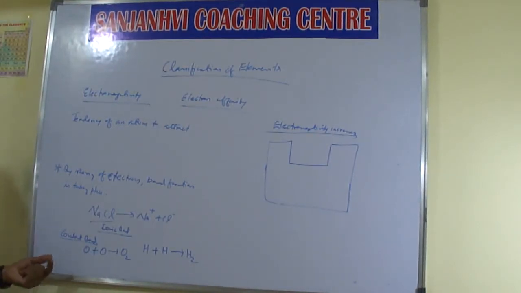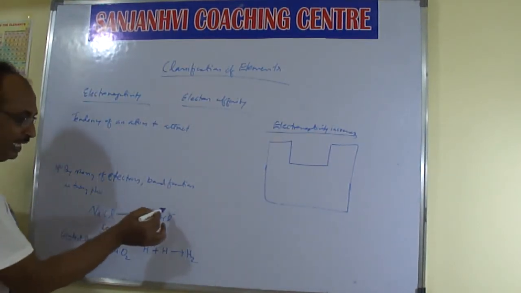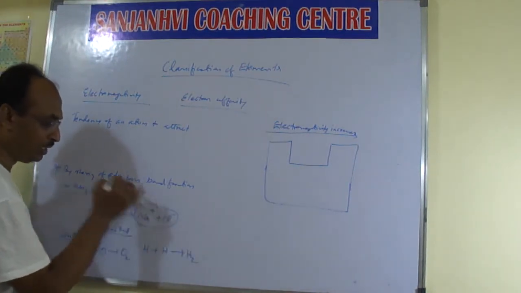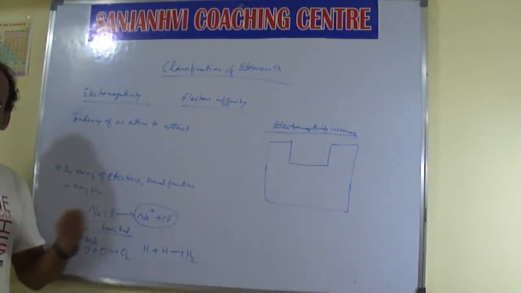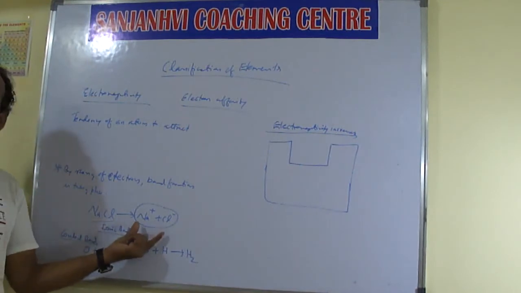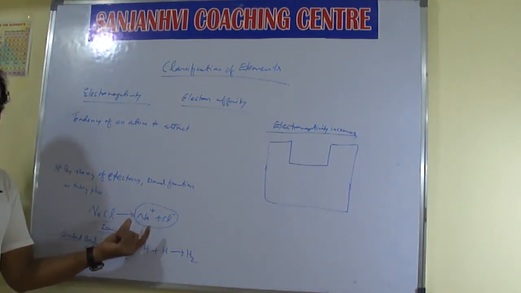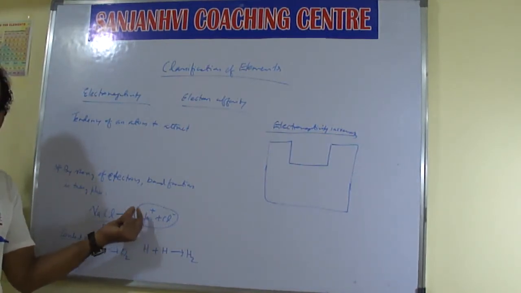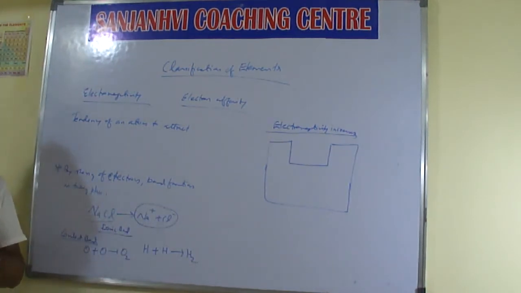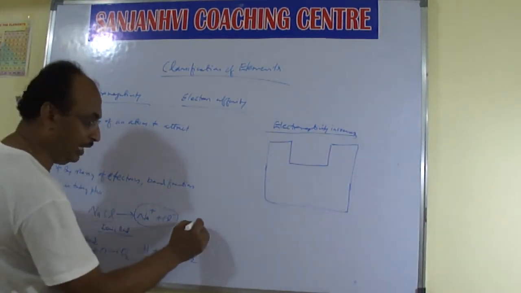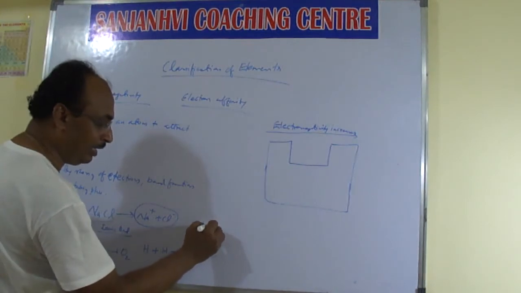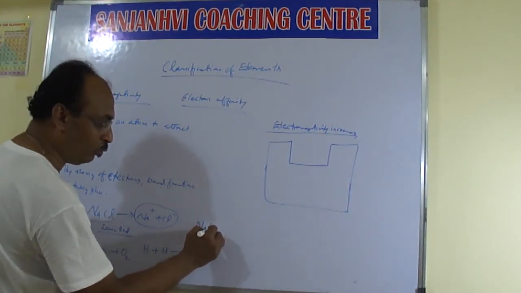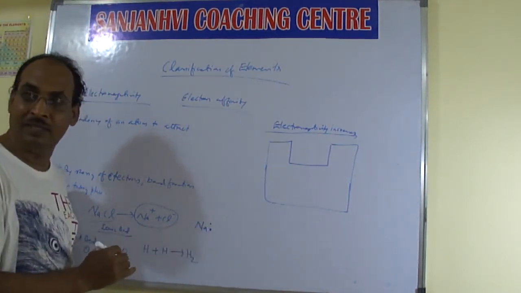Now in the sodium and chloride case, whichever is more electronegative will try to attract the shared pair of electrons towards itself. We write Na, then the two shared electrons.